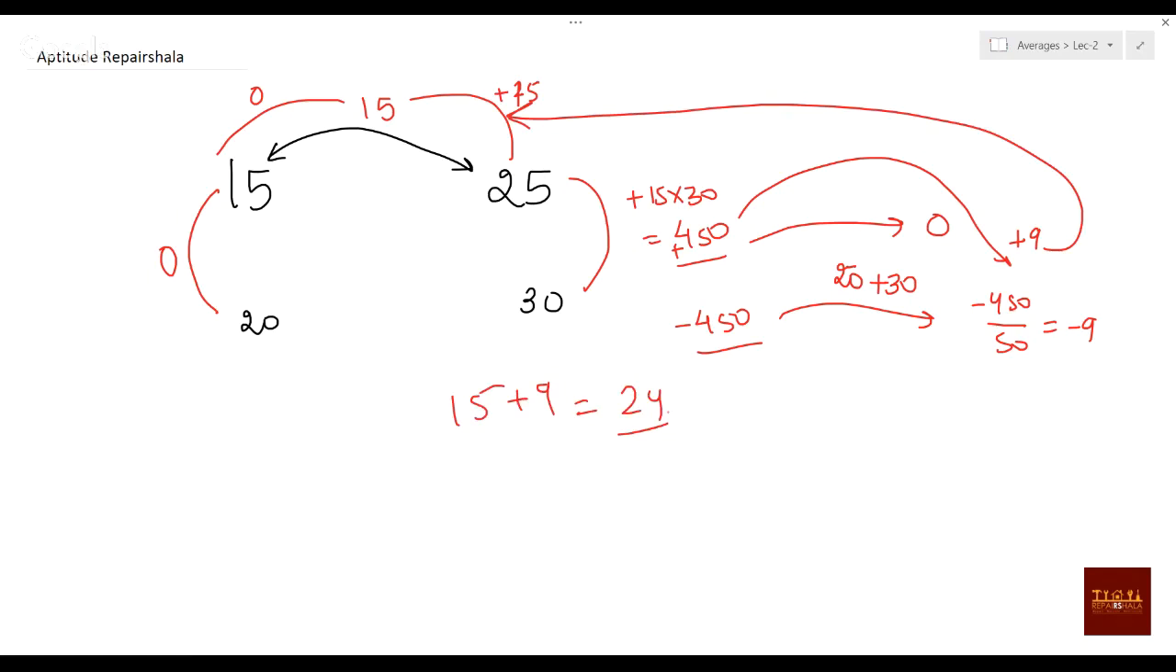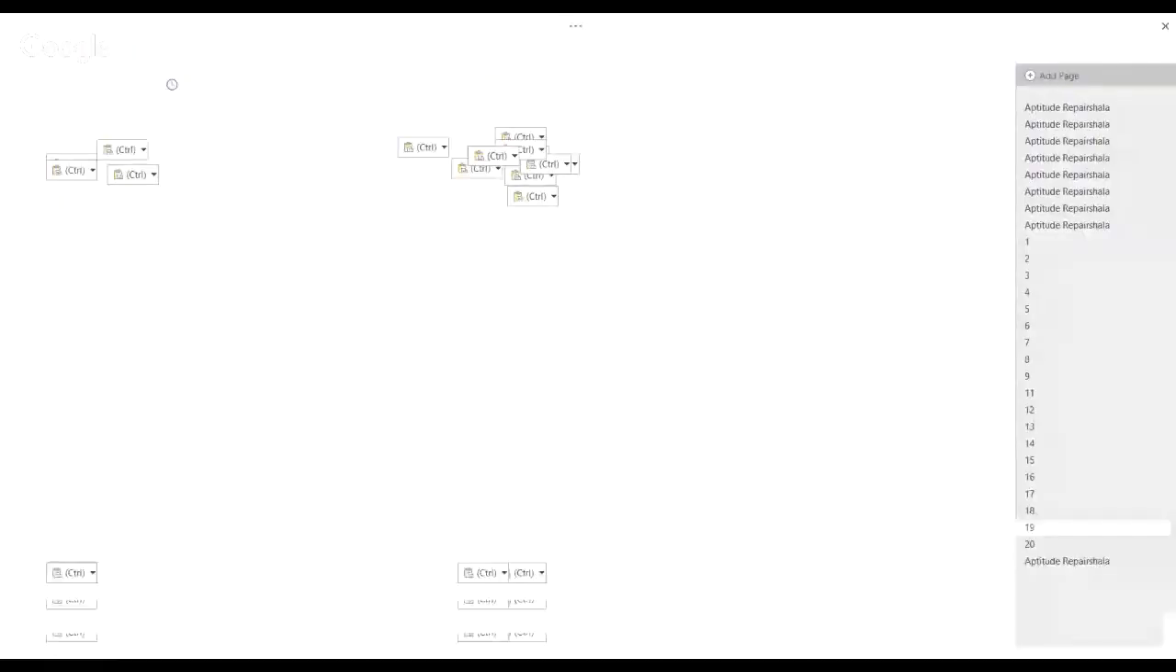24. So what mistake did I make? Just check once. Did I make any mistake in calculation? Just check once. What is the mistake I made in calculation, if at all I made any? So 300 plus 750, that will be 1050.